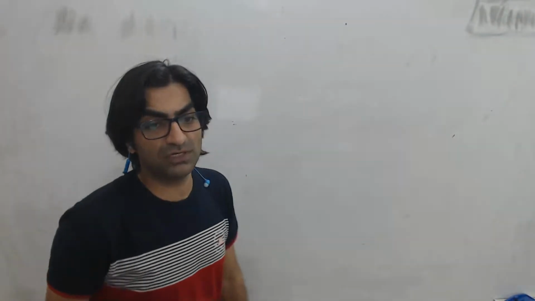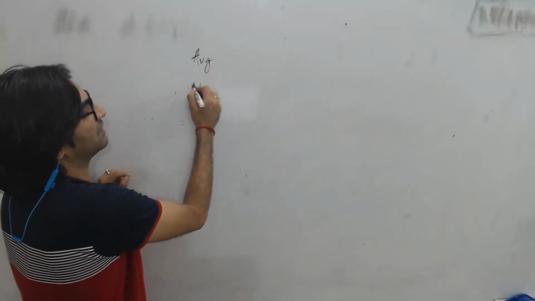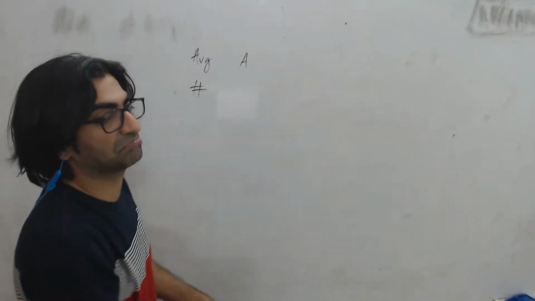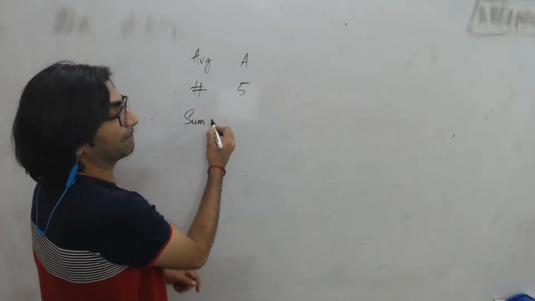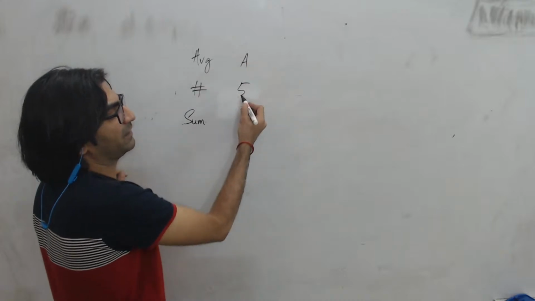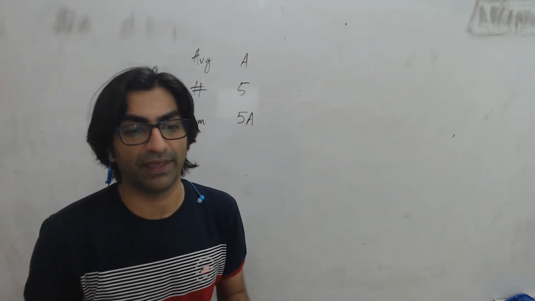So there are 5 students, and the average weight. Always when you're dealing with a question on averages, think about average and the number of people, right? So originally the average was A, and this average was for 5 people, which means the sum, right? How is the sum related to average and the number of people? Sum will always be average into number of people. So originally the sum must have been 5 into the average, 5A.